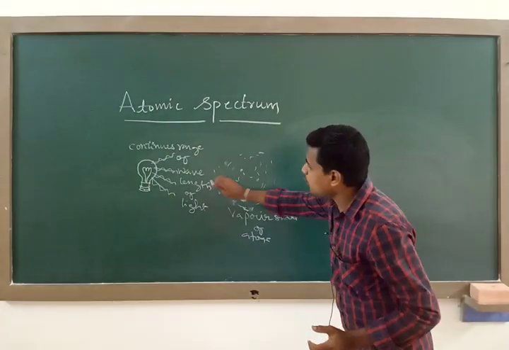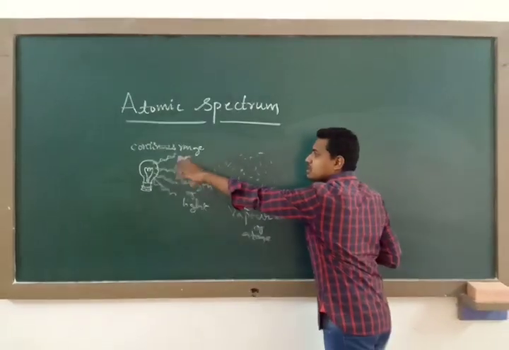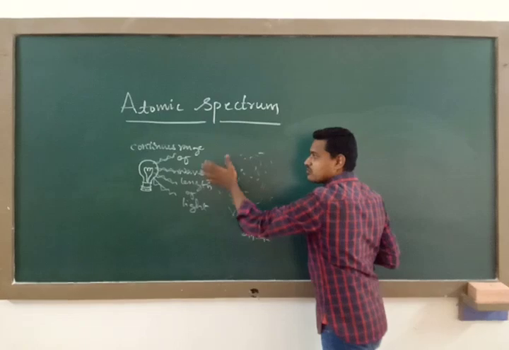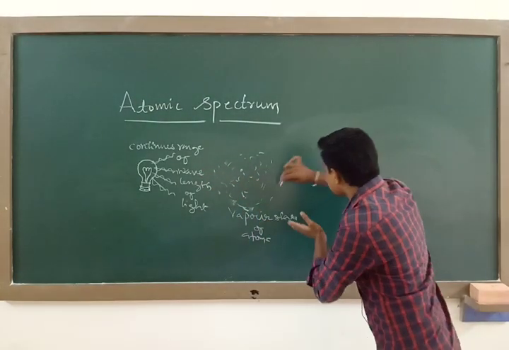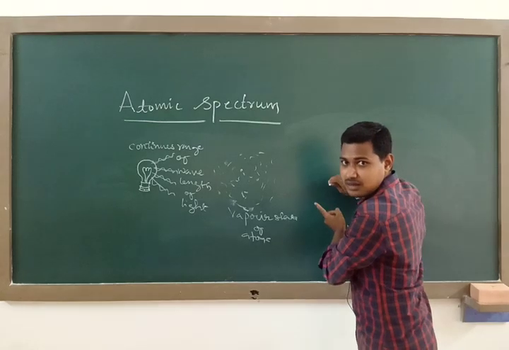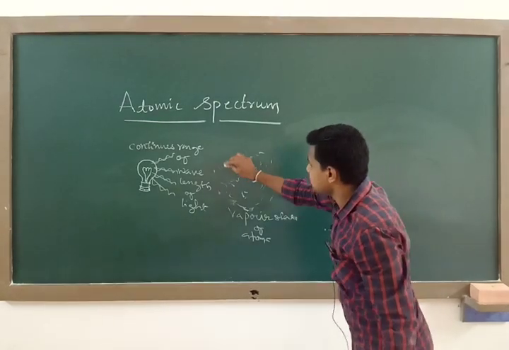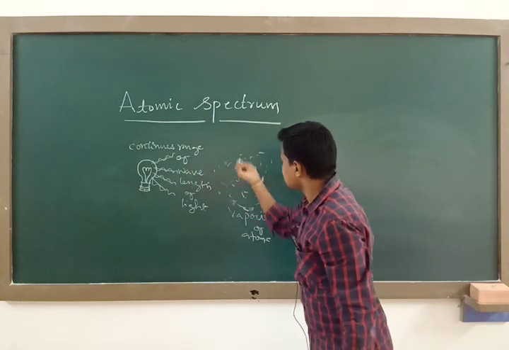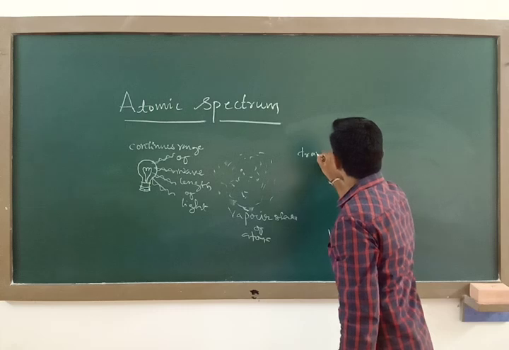The atoms are going to absorb some part of the energy of this continuous range of wavelengths, and the transmitted light, see here, the transmitted light I am going to observe now. The light which we get after the absorption by this vapor state of an atom, the transmitted light, I am observing.